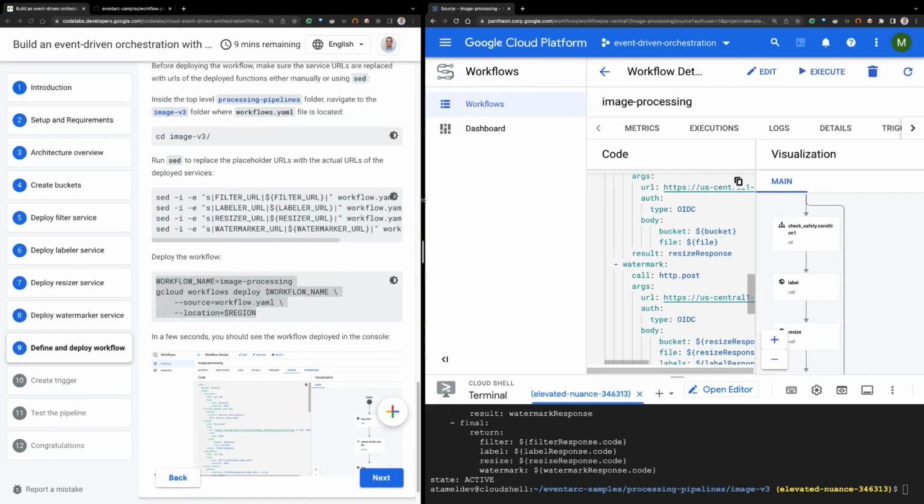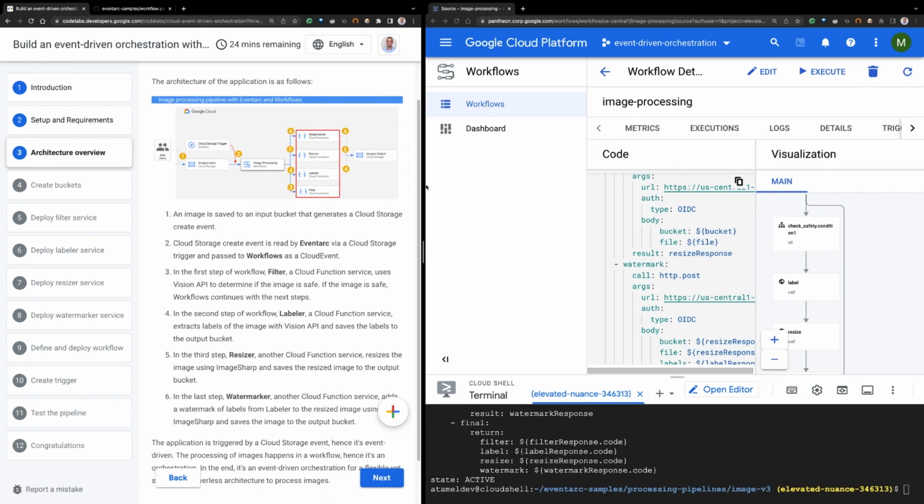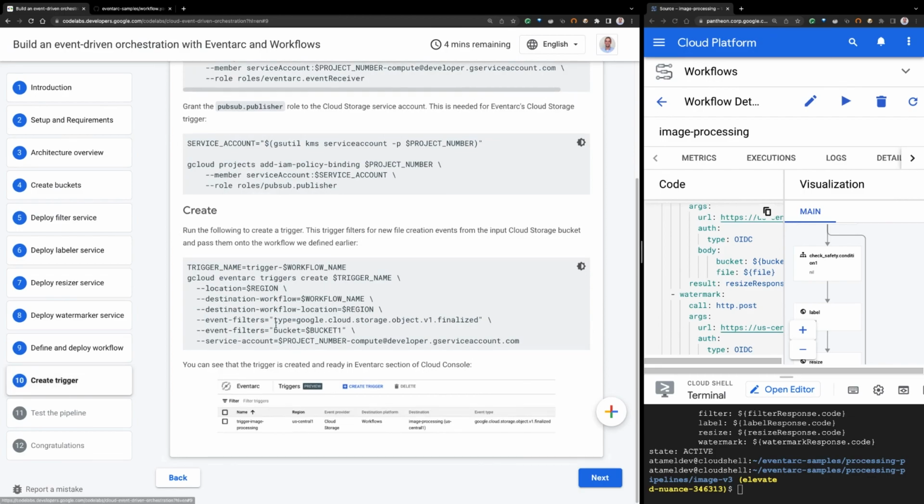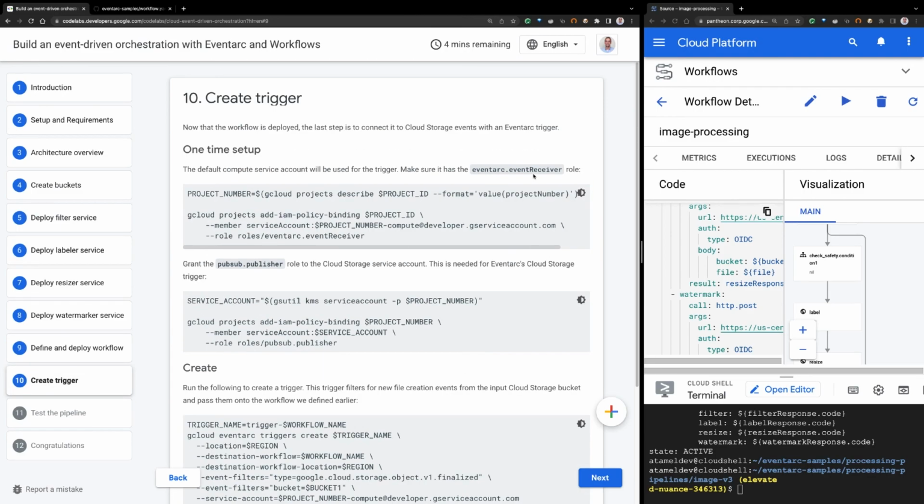All right, so our orchestration, let's go back to the architecture overview again. So we are basically here where we deploy the services and put them together into an orchestration. And the last step is to actually connect this orchestration to an event from cloud storage. And we'll do that using an Eventarc cloud storage trigger. So Eventarc will be used to make the connection. So that's step 10.